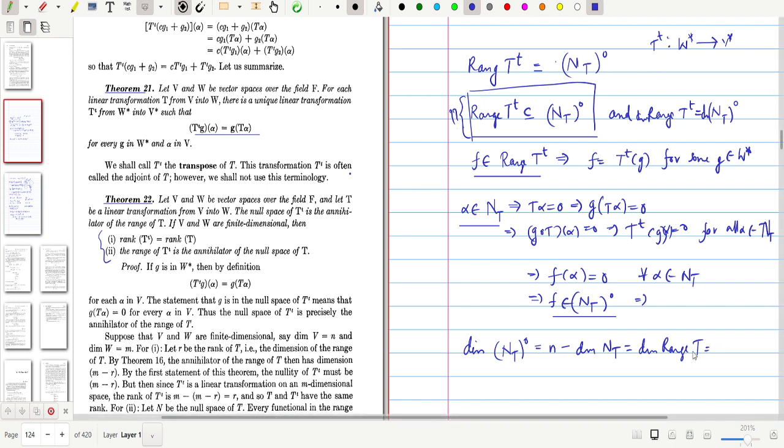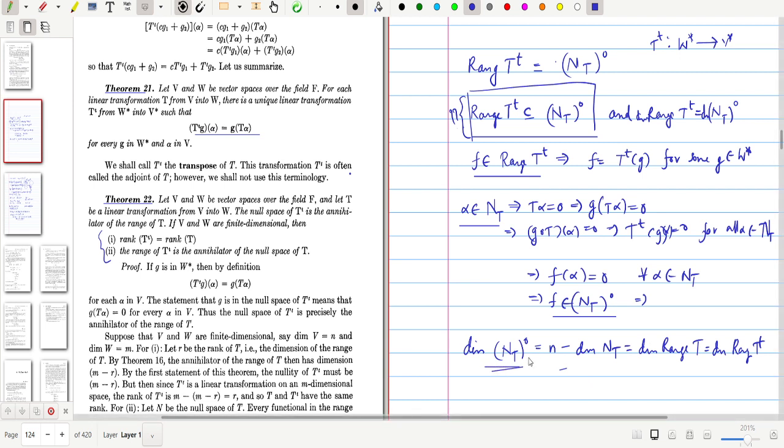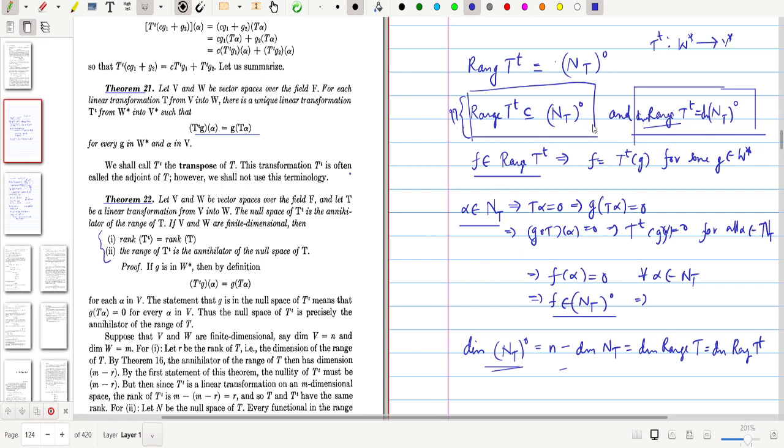So that is the same, as we know that the rank of T is the same as the rank of T transpose. We have already proved that in the first case. So this is the same as the dimension of the range of T transpose. Consequently, the dimension of the annihilator of the null space of T is the same as the dimension of the range of T transpose. So this would imply that this is also true now. From these two statements you can get that the range of T transpose is the same as the annihilator of the null space of T.